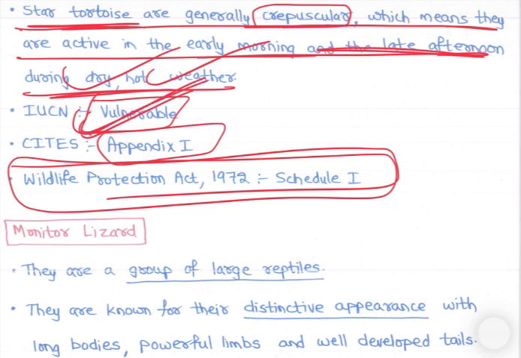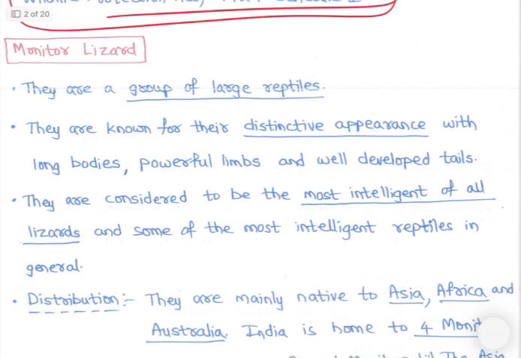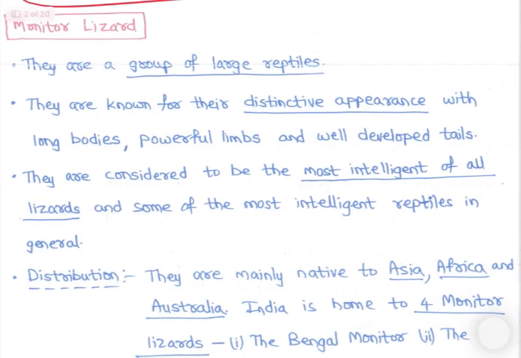So how to remember it? See, vulnerable, star tortoise. You make a star like this. Basically you are making a V, a reverse V, and another V, and connecting them. So this is like vulnerable. V is vulnerable, so star tortoises are vulnerable. Then let's discuss next, the monitor lizard.